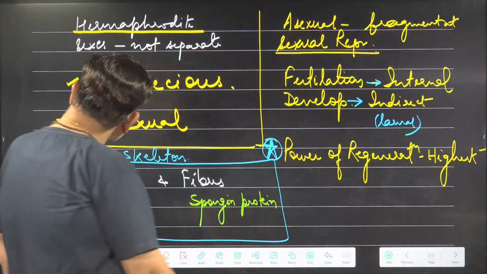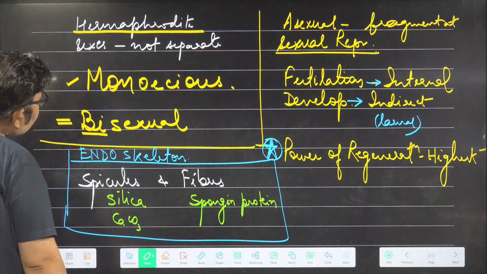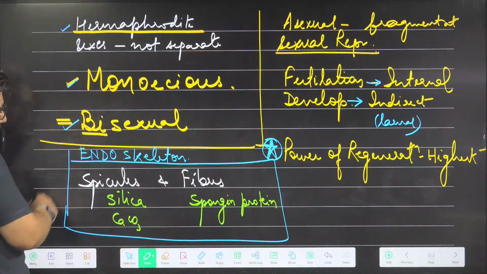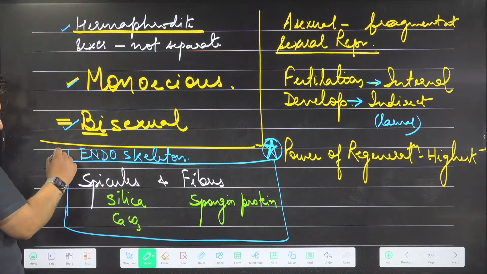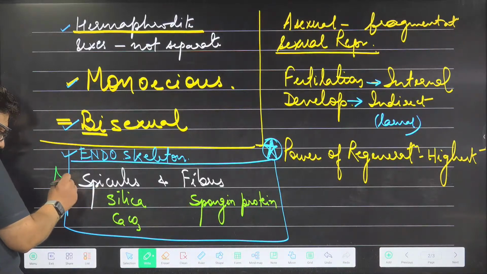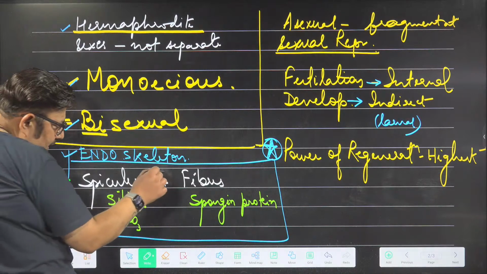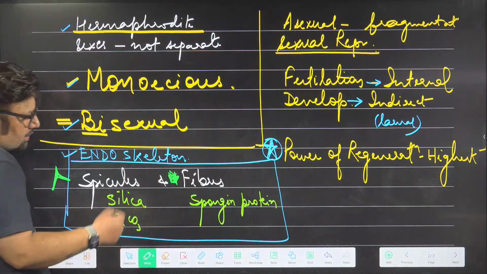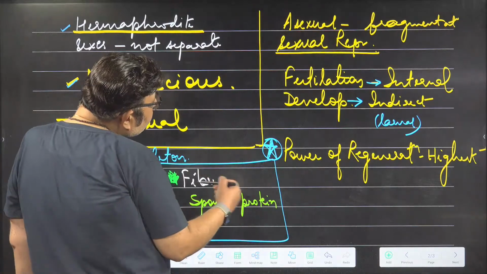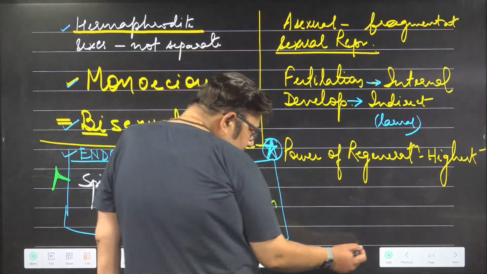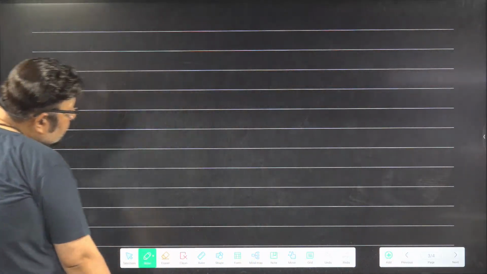Coming to the next slide, they are hermaphrodite. Sexes are not separate. You can call them hermaphrodite, monoecious or bisexual. All mean the same. They have an endoskeleton made up of spicules and fibers. Spicules are made up of silica or calcium carbonate, and fibers are made up of a protein, spongin. This provides shape to the body. Most of the members are asymmetric. Done. I am now doing only the main points.